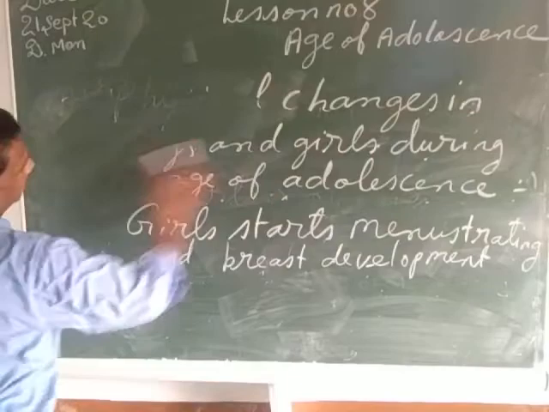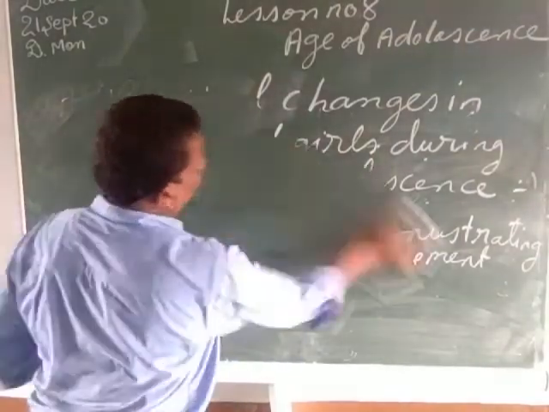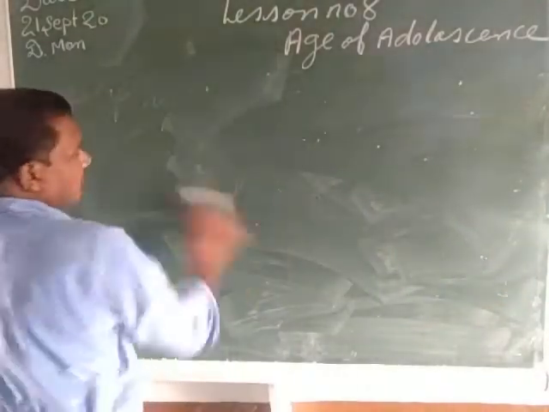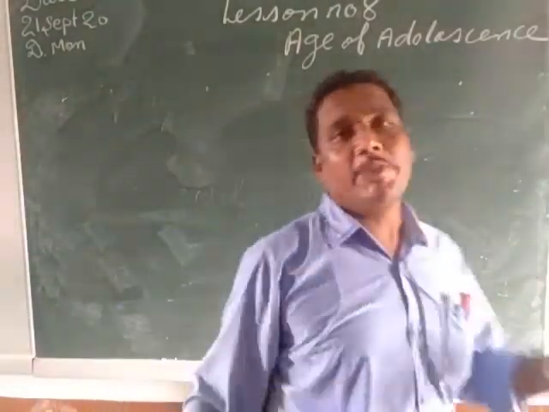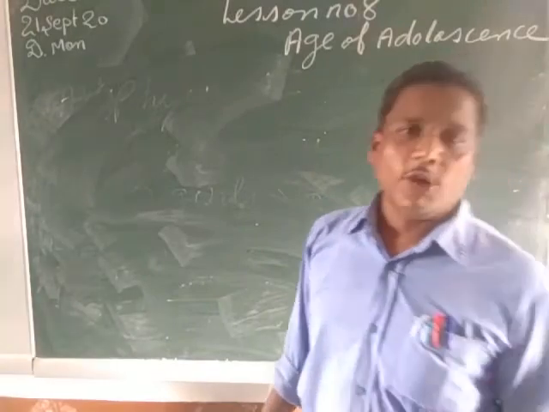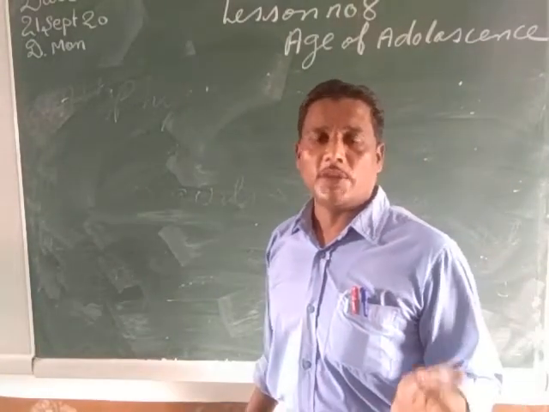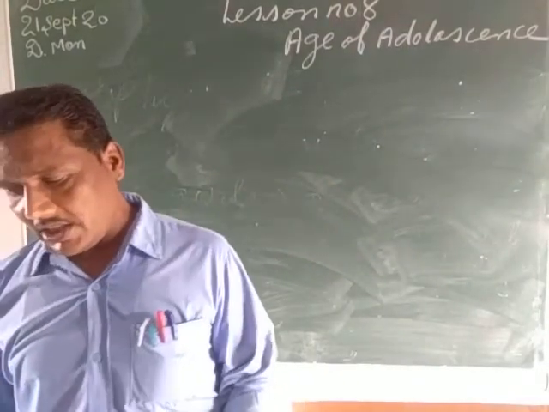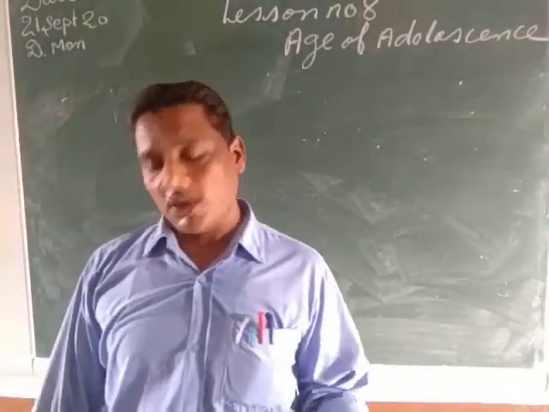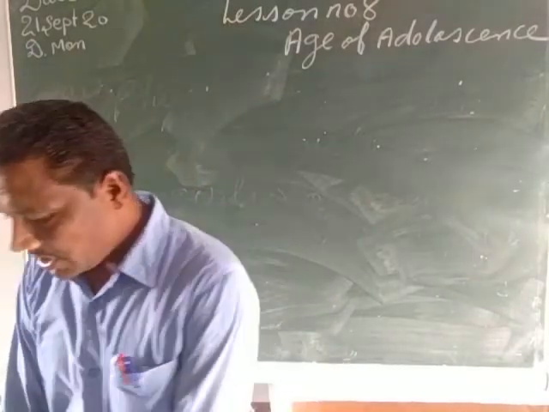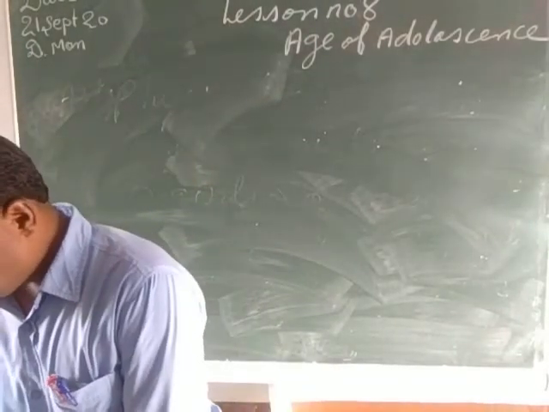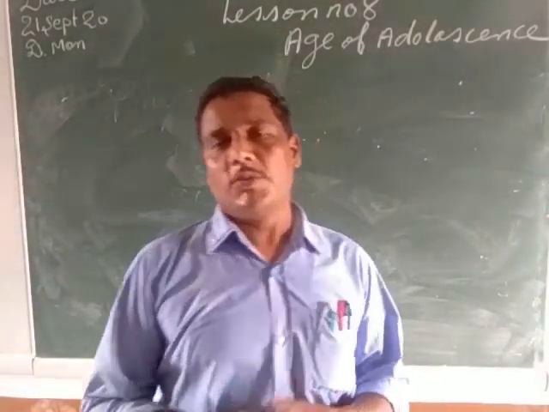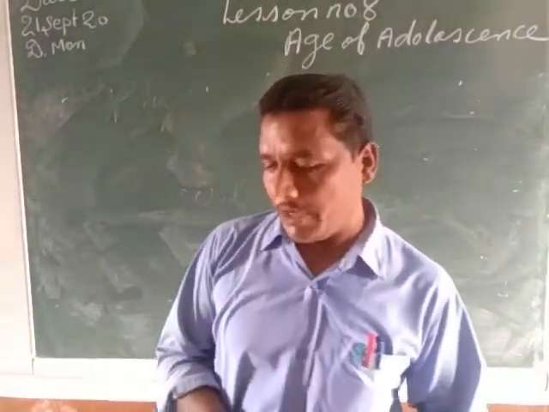Now let us see something more, my child. As I told you, during the age of adolescence or puberty, there will be very rapid growth in the boys and the girls. Oil secretion and sweat secretion will be rapid, and there will be changes in the physical body structure of both boys and girls. Now my children, after this we are going to come to the topic about acne or pimples. In some boys and girls, acne or pimples can also be observed.